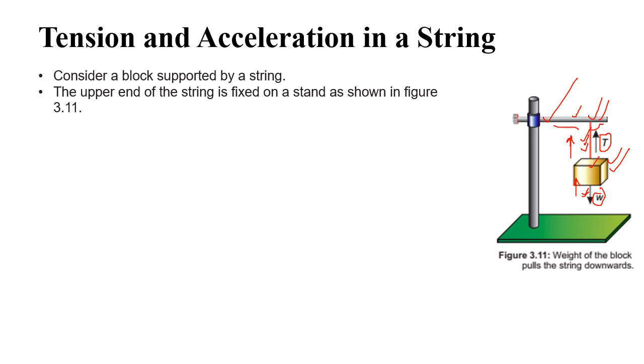Here the force W is transferred from the block to the stand, and similarly the reaction force which is transferred from the stand to the block is also performed using the string, right? So these were some definitions, or you can say some explanation, about the string and acceleration.